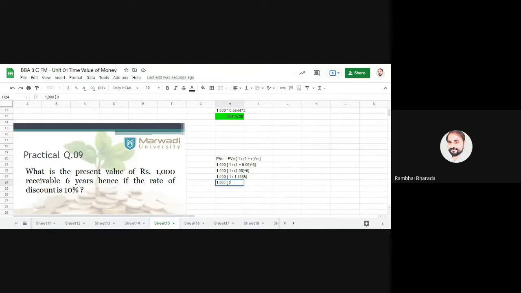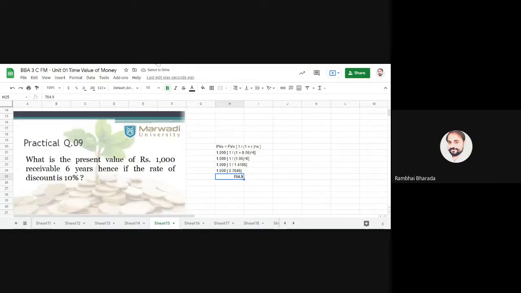You will get 0.7049, bracket over. You will get 704.9 as the final answer. Are we clear?